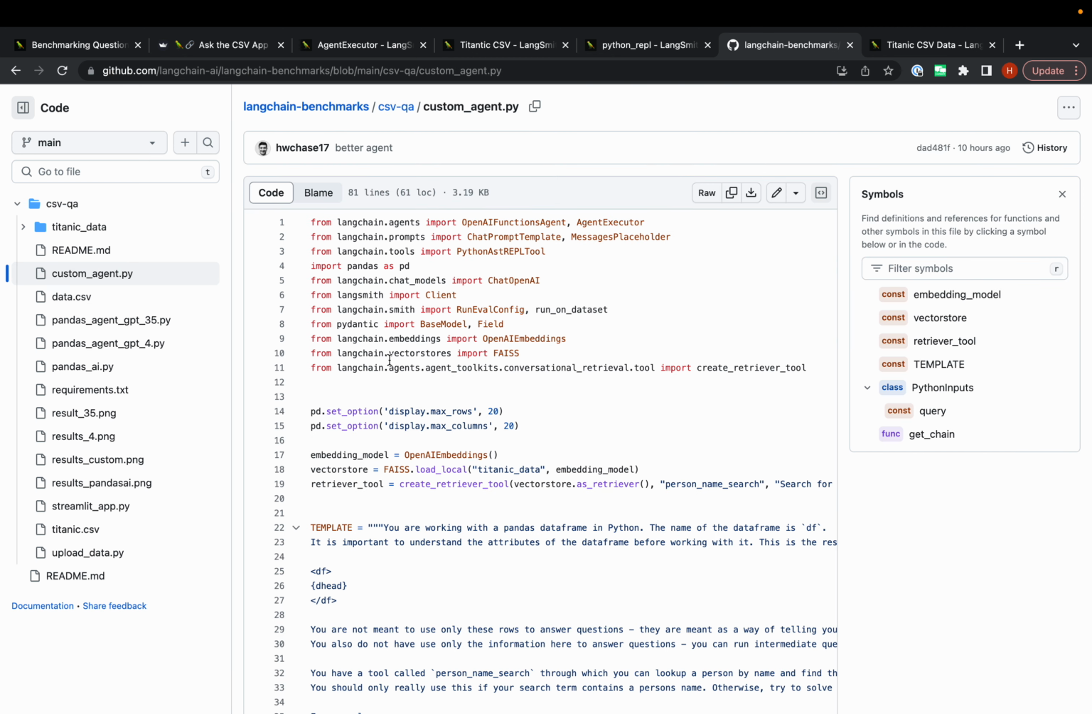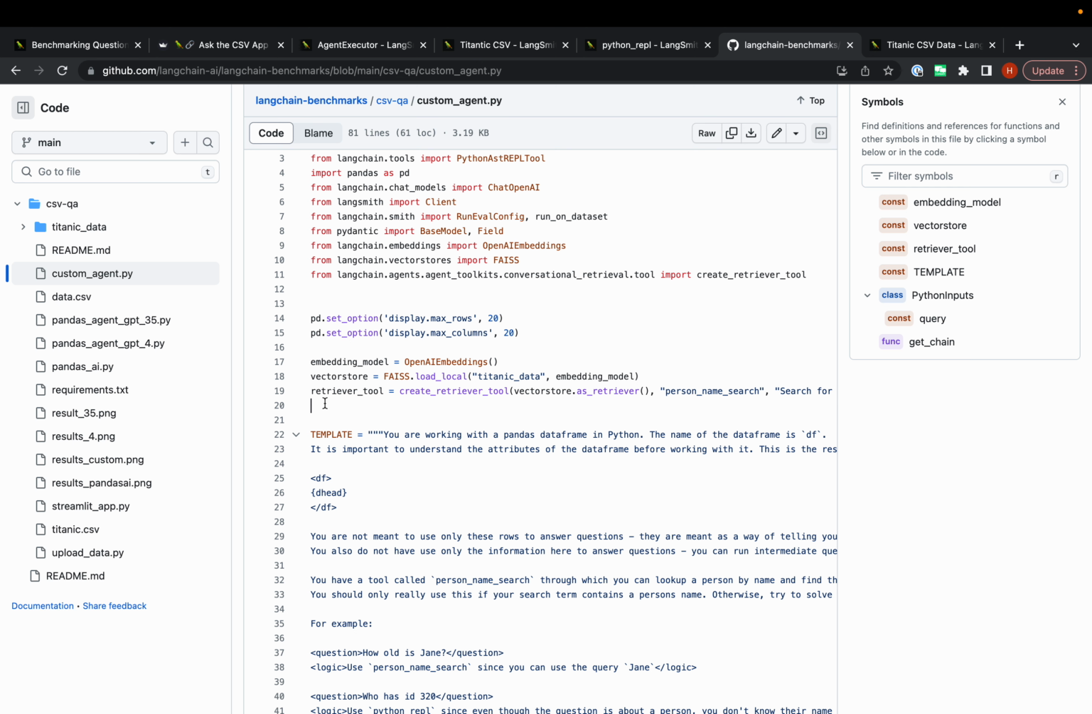But basically, this is the final custom agent that we came up with. First thing we did, we set the pandas display option of max rows and max columns to avoid any type of funniness in how the data is represented. This is going to be an agent, so there's a few things to think about when creating an agent. There's the prompts that you're using. There's the way that you're prompting the agent to choose a tool. And then there's the tools that you're giving it.